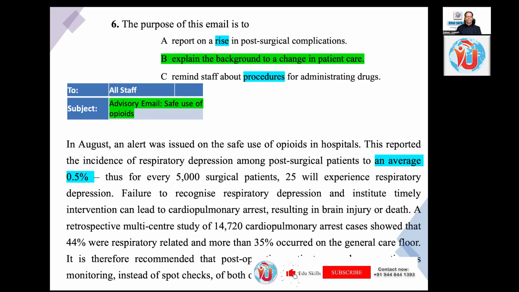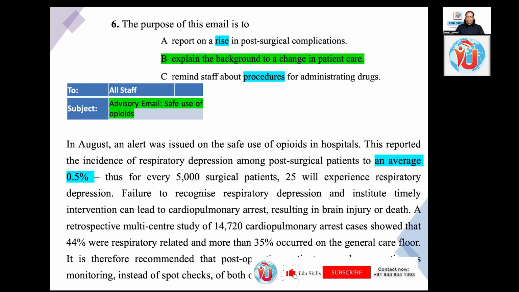In August, an alert was issued on the safe use of opioids in hospitals. This reported the incidence of respiratory depression among post-surgical patients to an average of 0.5%. Thus, for every 5,000 surgical patients, 25 will experience respiratory depression. Failure to recognize respiratory depression and institute timely intervention can lead to cardiopulmonary arrest, resulting in brain injury or death.